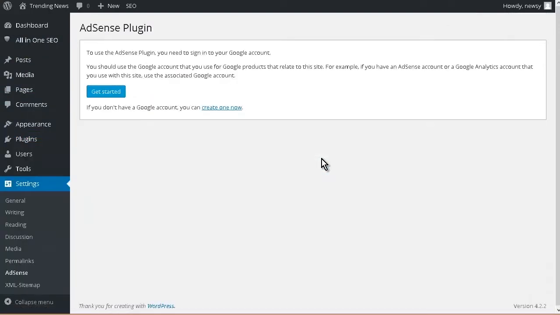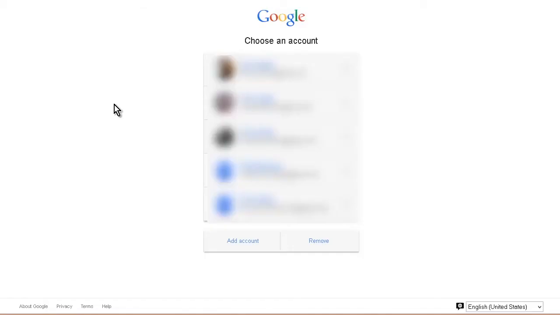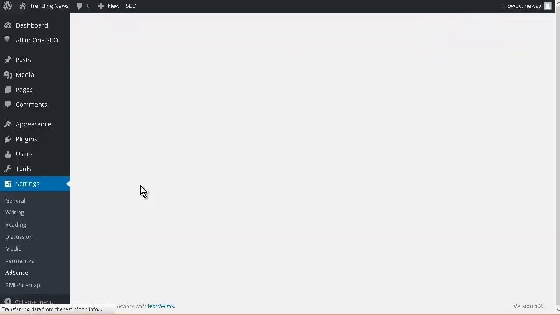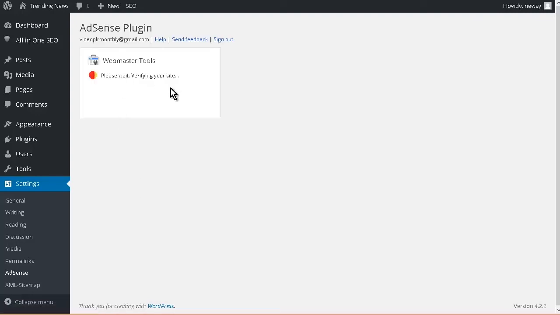Now, fortunately, Google makes this really easy if you already have an AdSense account. All you have to do is go Get Started here. Then you need to sign in to your AdSense account if you already have one. Otherwise, you're going to have to get one first before you can do this part. So I'm going to sign into my AdSense account here. So now it's going to verify that you actually are the owner of this site. Okay, and then it comes back. And it's verifying the site now using Webmaster Tools.